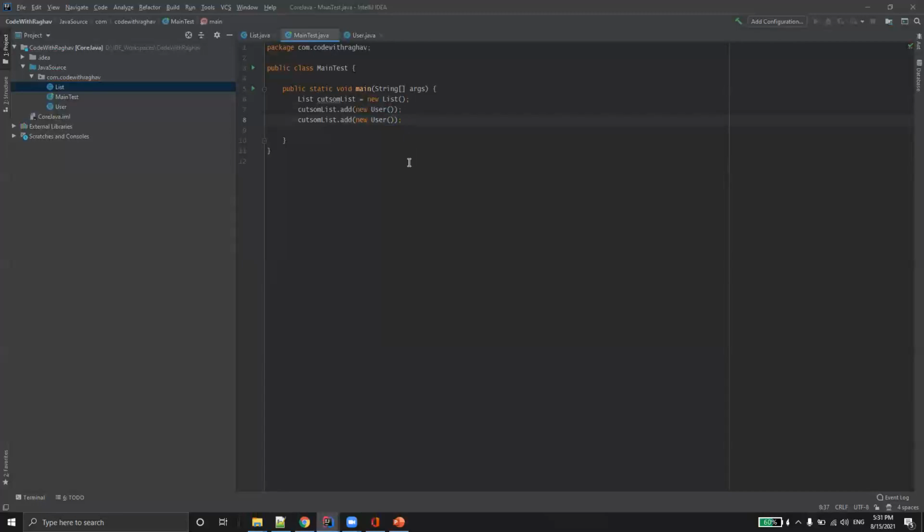Now what happens if tomorrow I want to pass some other things, for example, a String? Again, I have to modify the list. Or if I have to pass some other reference type, again, I have to modify the list. That means it's not going to be that easy to keep on modifying the same list again and again. So this is a problem we can have.